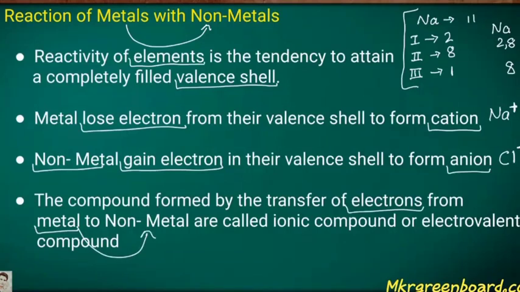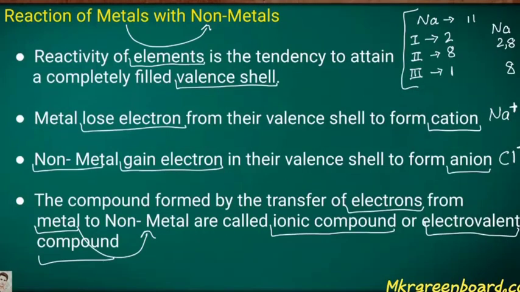Whenever a metal reacts with a non-metal by transferring electrons and a compound is formed, that is known as an ionic compound, or an electrovalent compound.